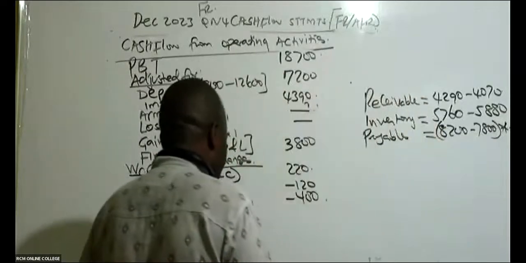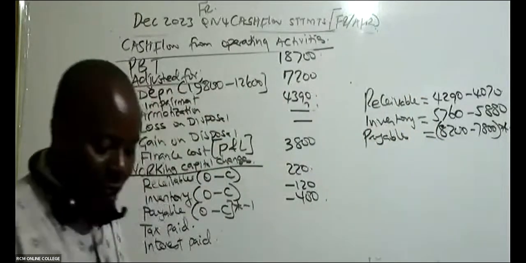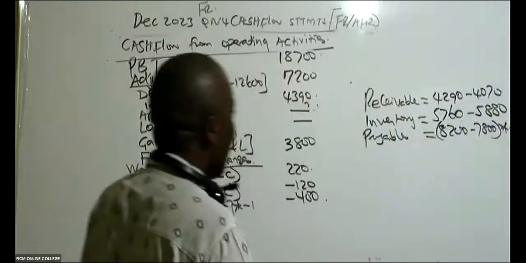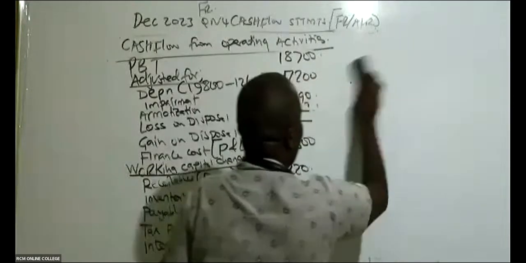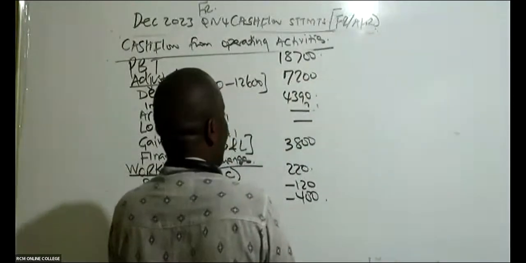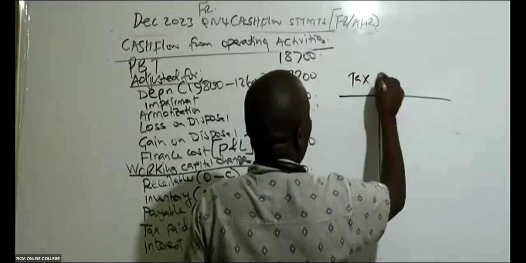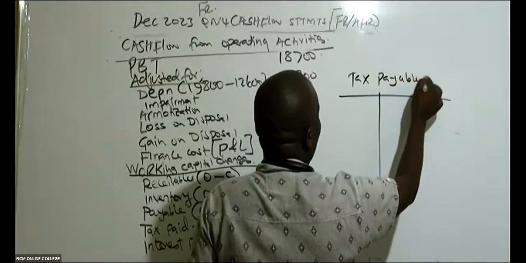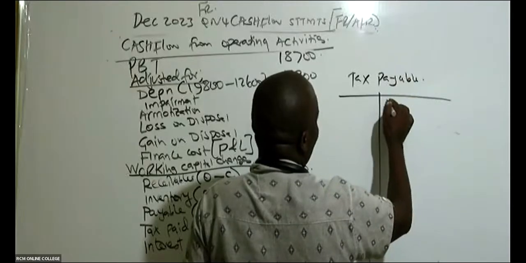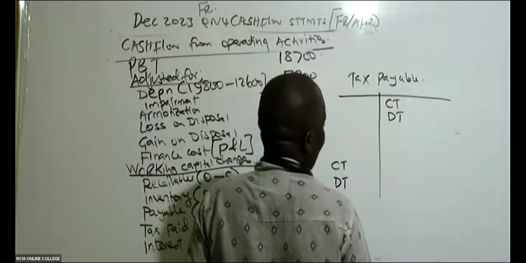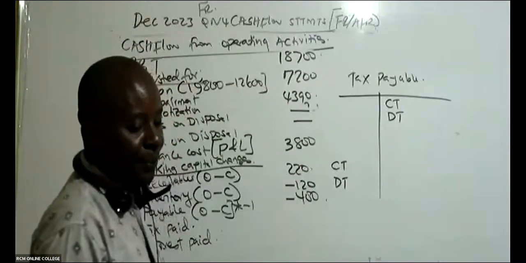I'm sure you love T accounts. So let's do a T account. The T account that we are doing here is for tax payable. So we start with current tax and deferred tax, and you combine them like that.